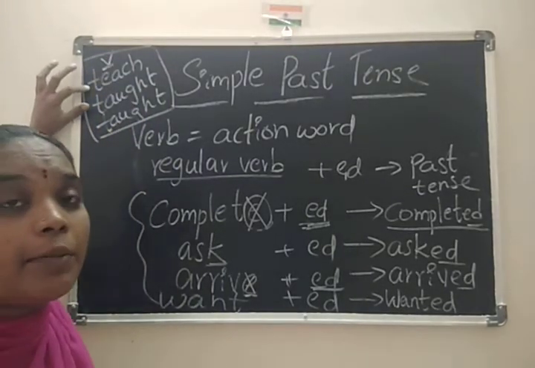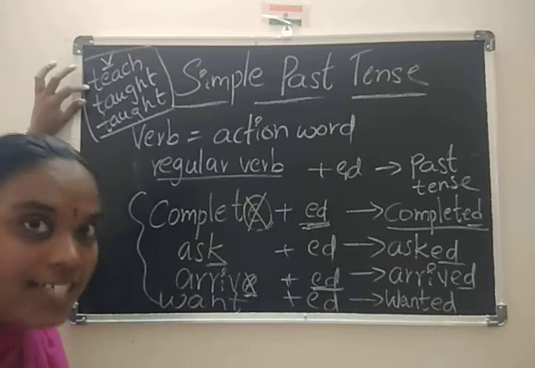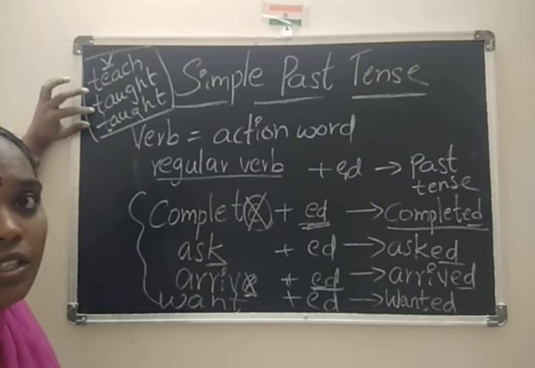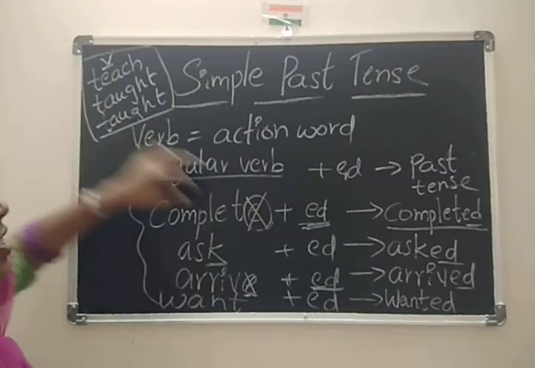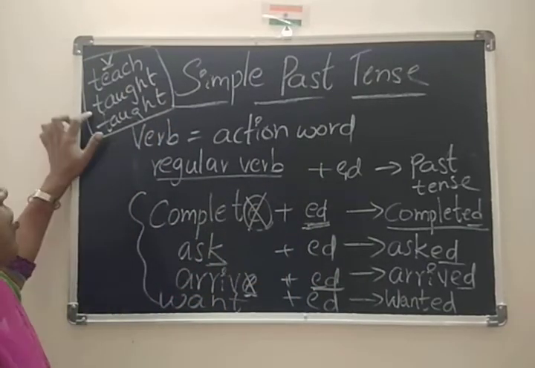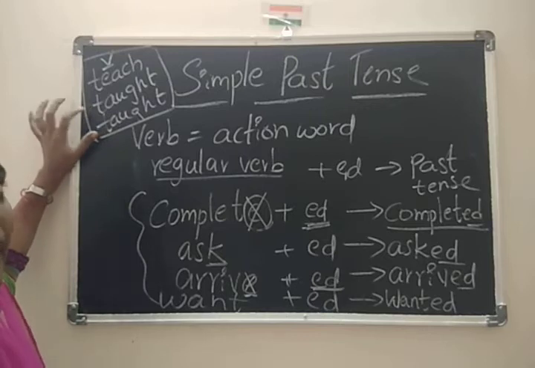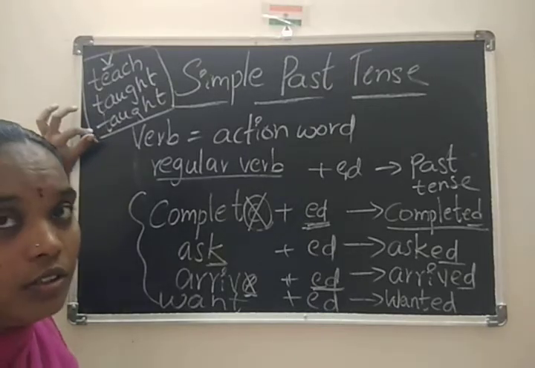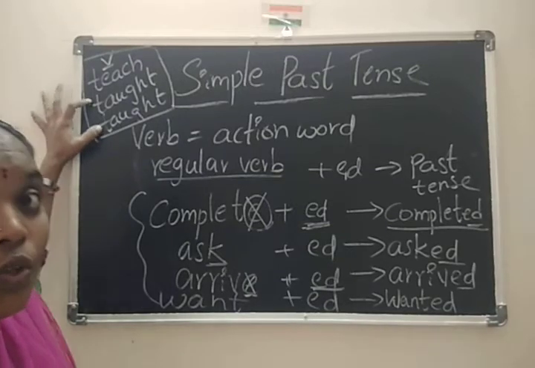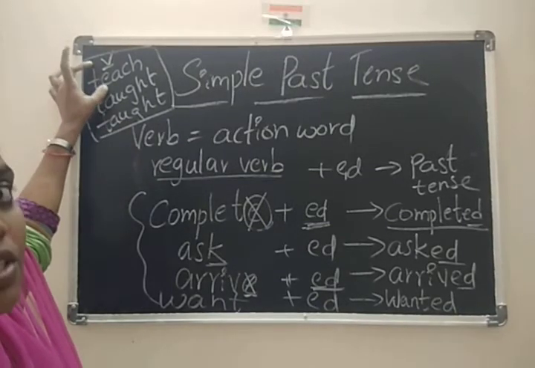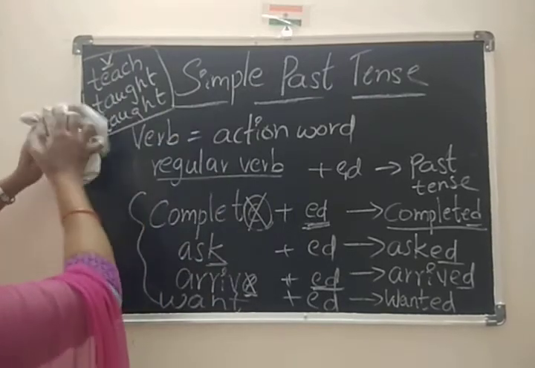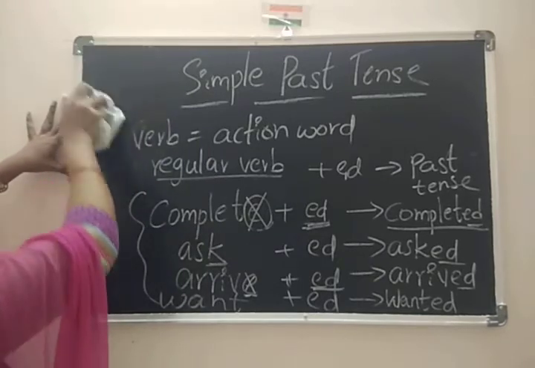Whenever we talk about the verb teach in past tense, it is taught. So it is not a regular verb. It is not added with ed. The whole form changed. So taught is the past tense, and the past participle is also taught. The teach form totally changes. So this is irregular, and we will talk about this later.